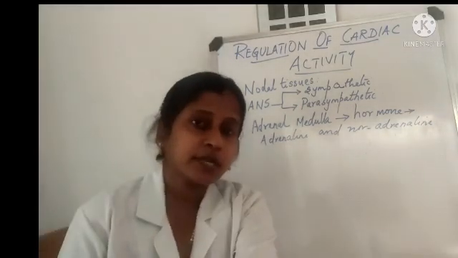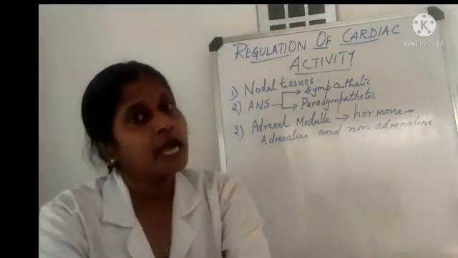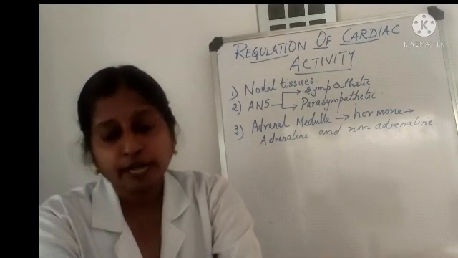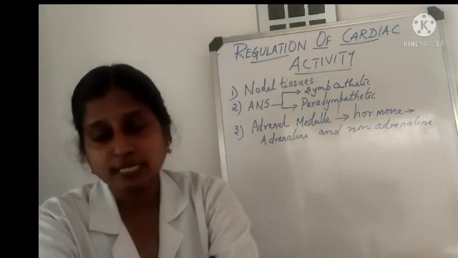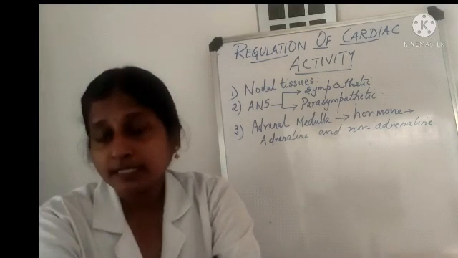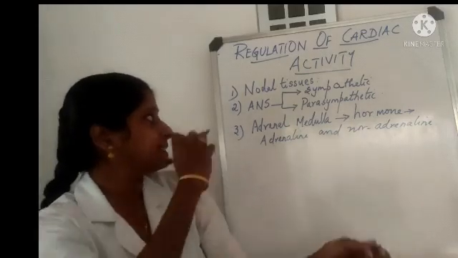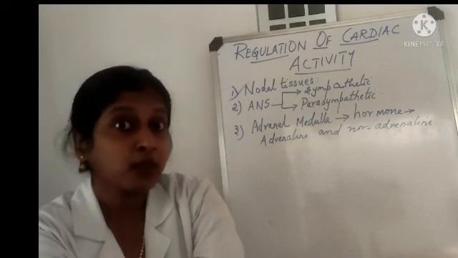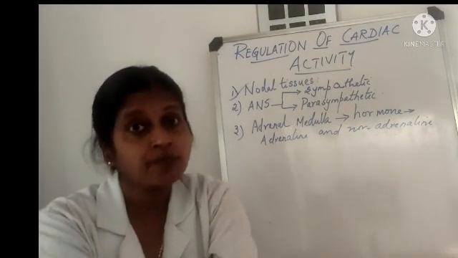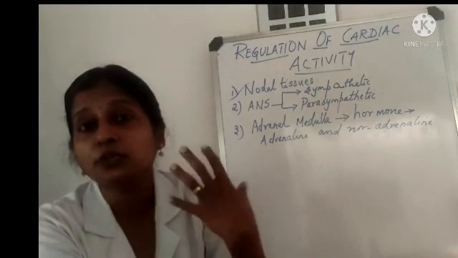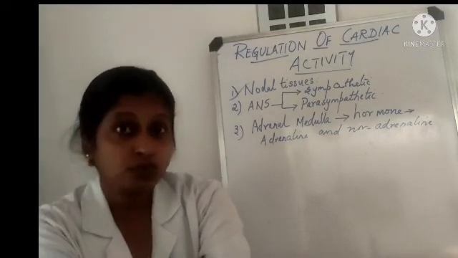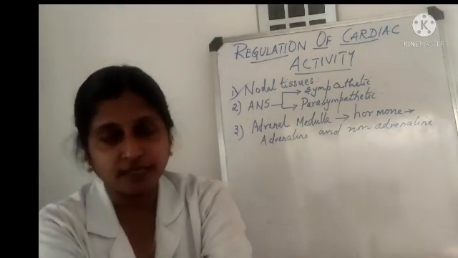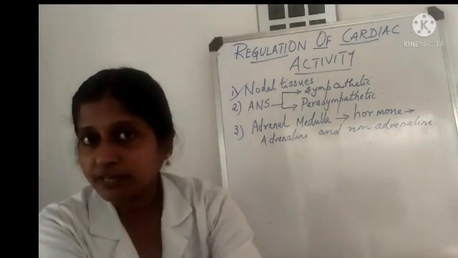So first is your regulation of cardiac activity. As you all know, cardiac activity has to be regulated. Means all your activities are regulated mainly by your nervous system, isn't it? But as for heart is concerned, we have already discussed there are a set of tissues present called as what? Nodal tissues. That's why the heart is myogenic in nature. Myogenic means what? They are self-excitable. They can control themselves. With the presence of these nodal tissues, otherwise called as pacemaker tissues of the heart, isn't it? So, nodal tissue discussion we have already done.